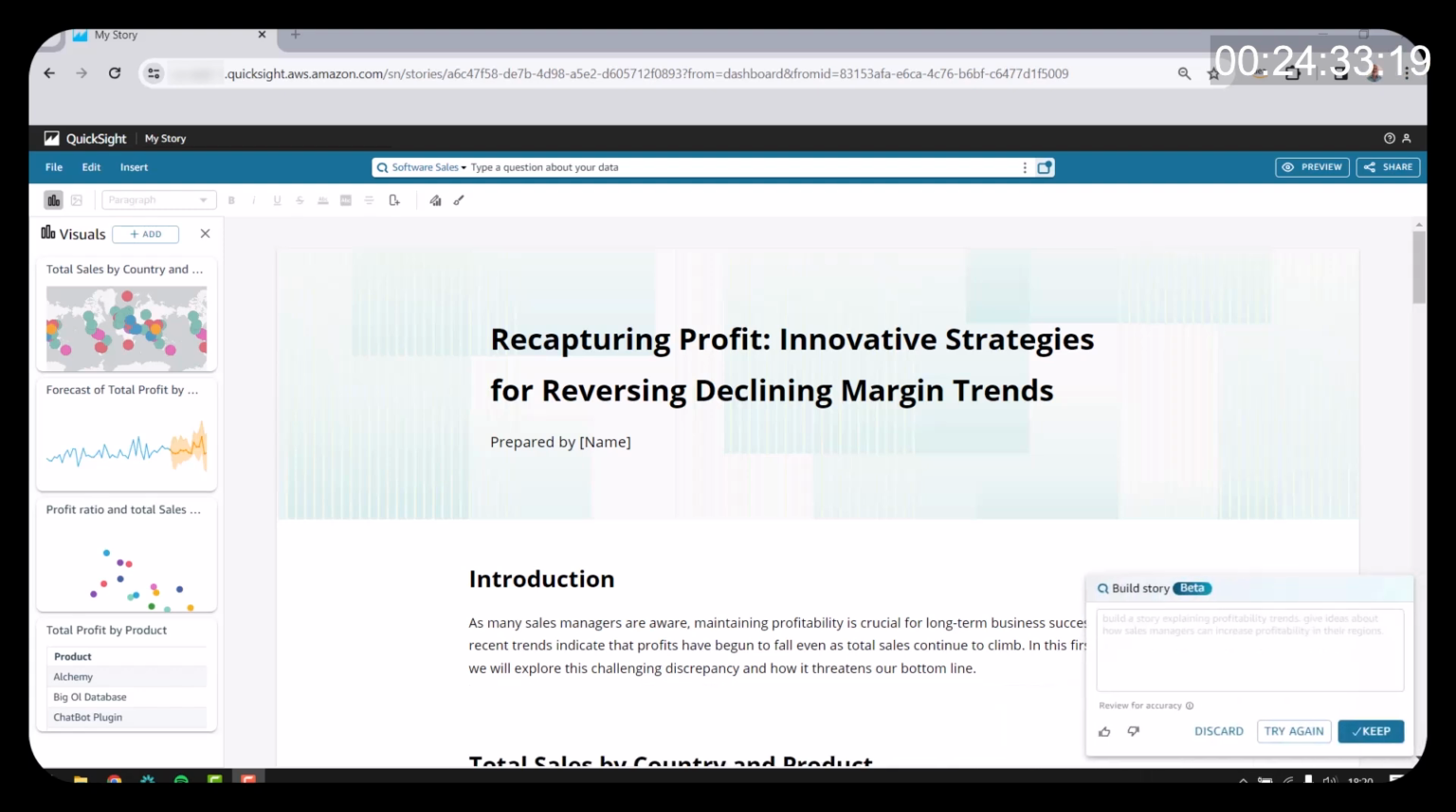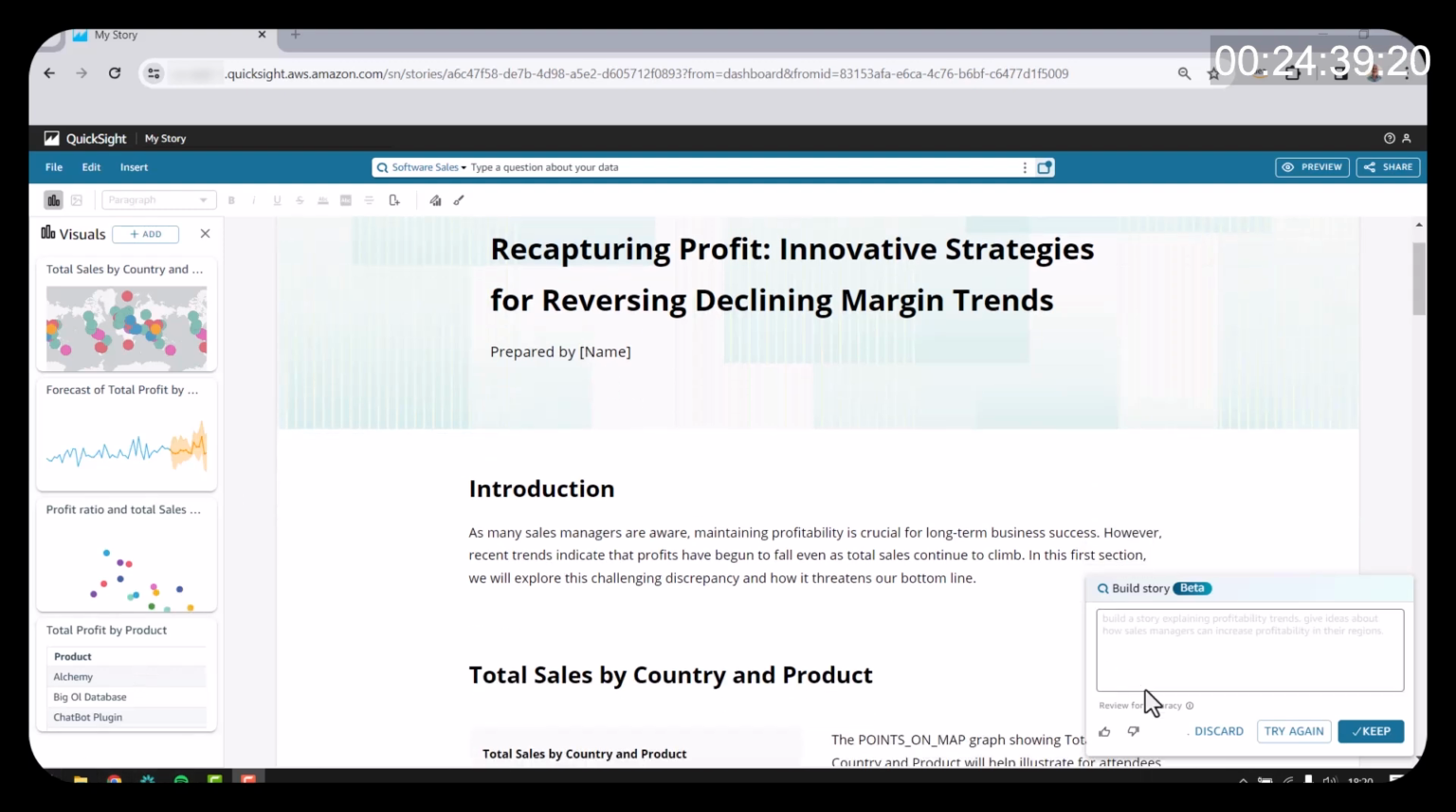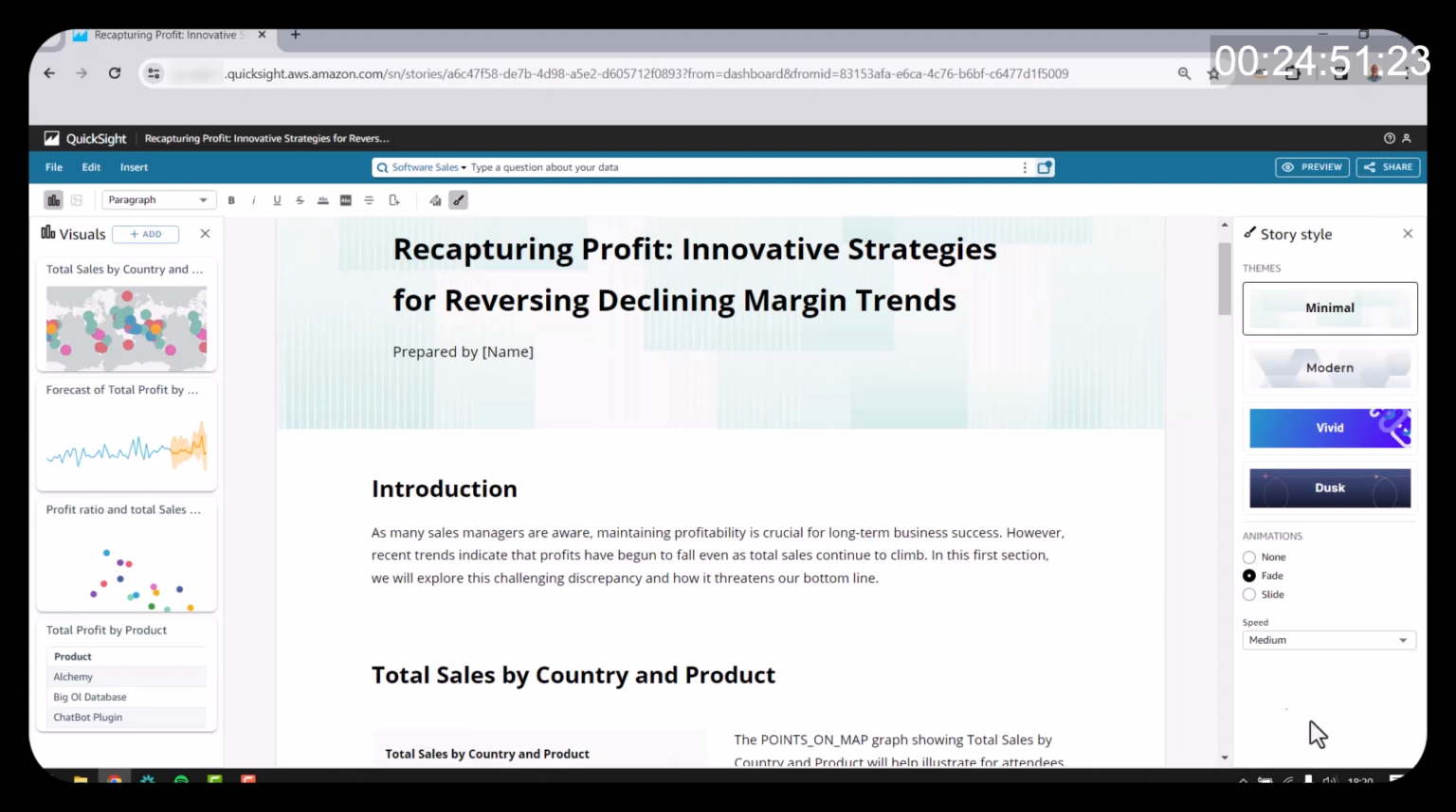So you can see here that QuickSight has now built the story out. I have a chance to review this story if I'd like to and understand if this is something that I want to keep, or I can change the prompt, add in more information, and try again. I can, of course, also give feedback, thumbs up, thumbs down. In this case, I'm just going to keep this, and so you'll see